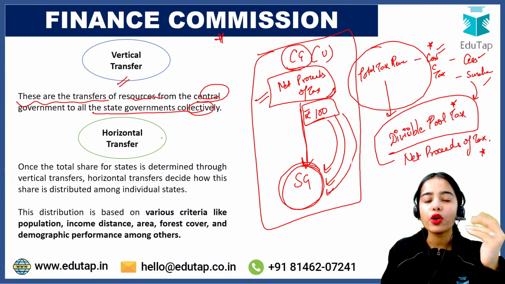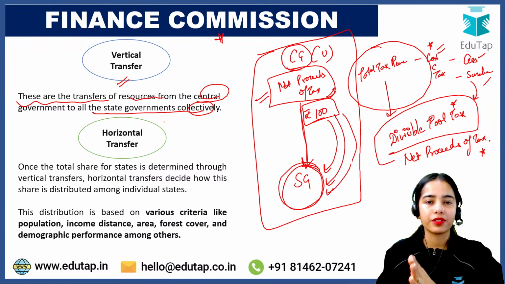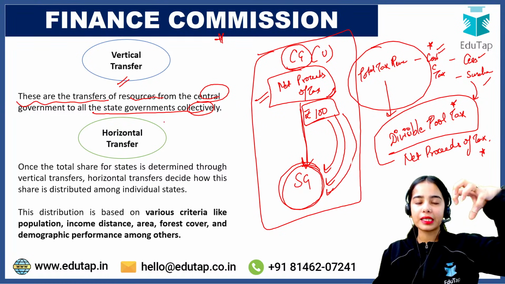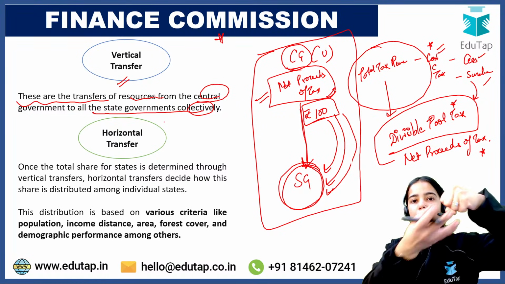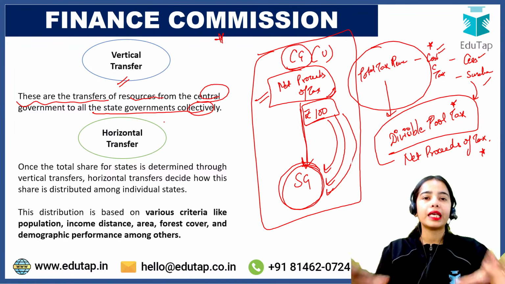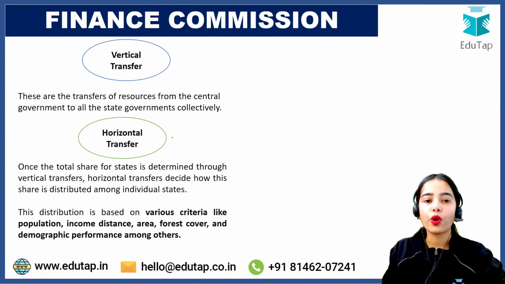Okay, now what is horizontal transfer? I hope the vertical transfer is clear, that the money will flow from the central government to the state governments, because the central government is collecting the major tax revenue, so that has to be shared with the state governments to some extent to maintain equity. Now, what is the horizontal transfer?